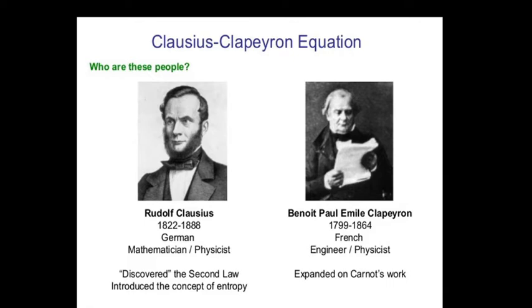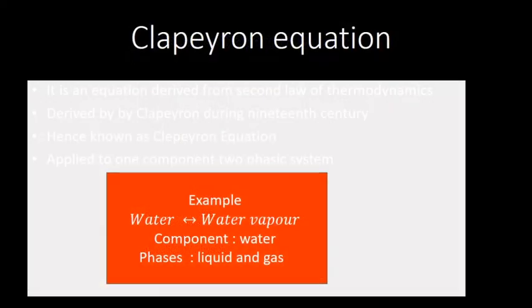Then Benoit Paul Émile Clapeyron was a French engineer cum scientist. He worked on Carnot's engine and found out that theorem and all. Okay, so his life period was 1799 to 1864. Now the Clapeyron equation. It is an equation derived from the second law of thermodynamics by Clapeyron during the 19th century.